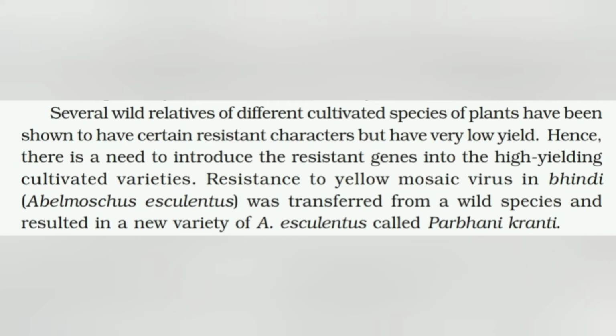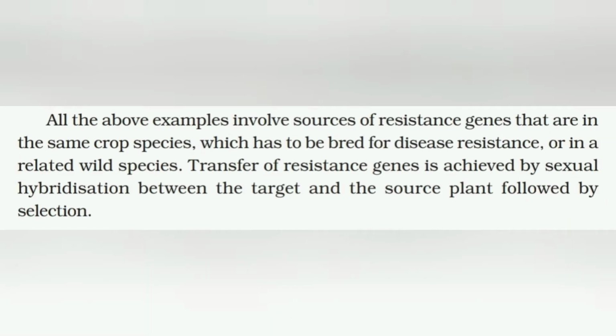Resistance to yellow mosaic virus in bhindi, Abelmoschus esculentus, was transferred from a wild species and resulted in a new variety called Parbhani Kranti. All the above examples involve sources of resistance gene that are in the same crop species, which has to be bred for disease resistance, or in the related wild species. Transfer of resistance gene is achieved by sexual hybridization between the target and the source plant, followed by the selection.